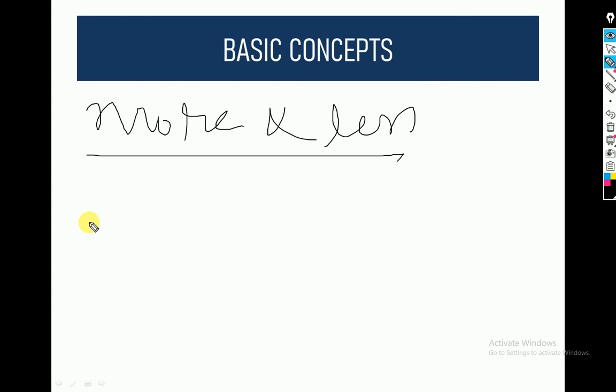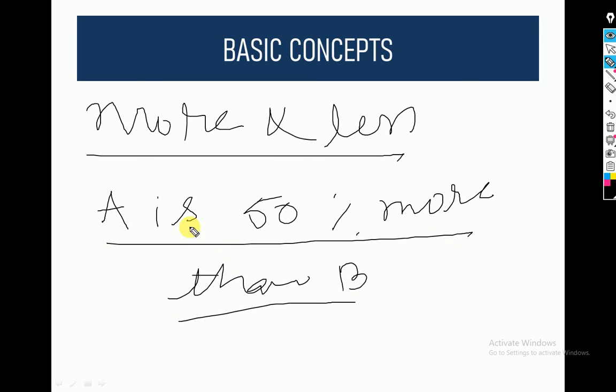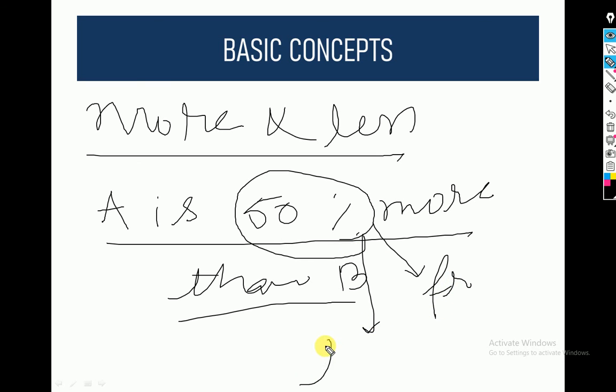Suppose I say that a variable A is 50% more than a variable B. We can represent it in more than one form, in the form of fractions and in the form of ratio.